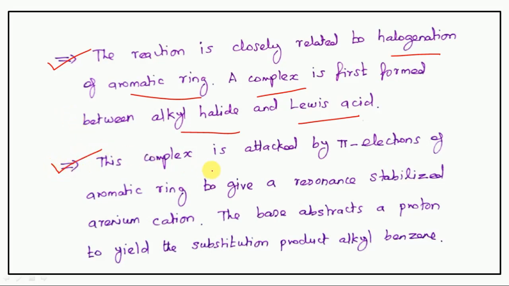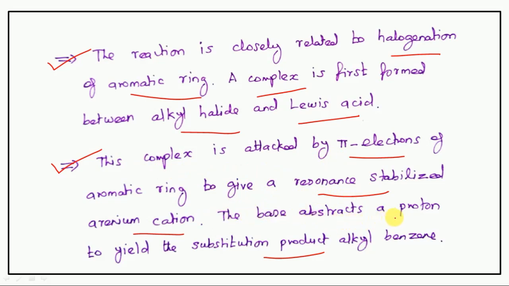What is that? First step, a complex is formed between alkyl halide and Lewis acid. Next, this complex is attacked by pi electrons of the aromatic ring to give a resonance stabilized arenium cation.